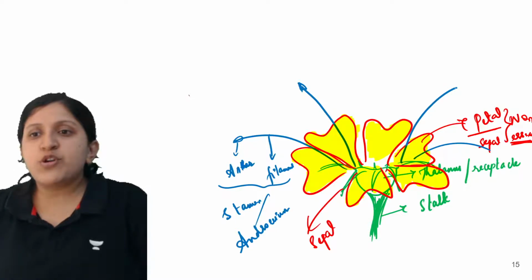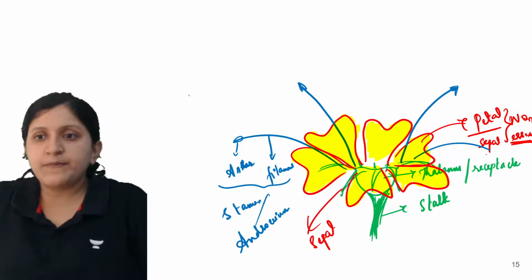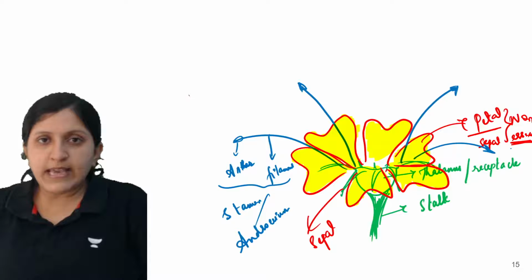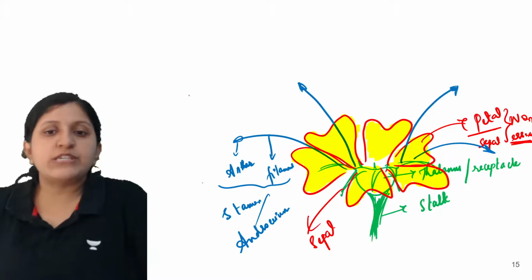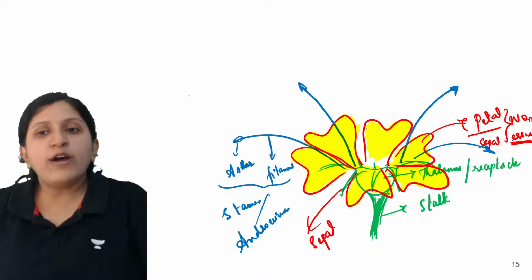In the same way we'll draw the anther here as well. So these are the anther and the filament, which is basically a stamen or the androecium.